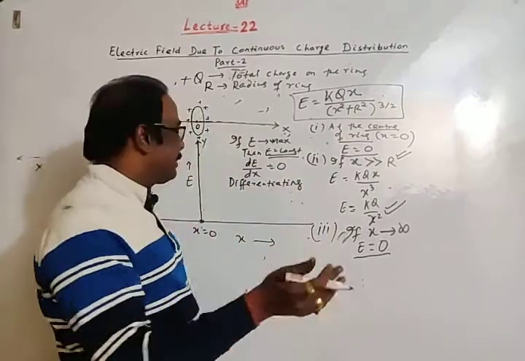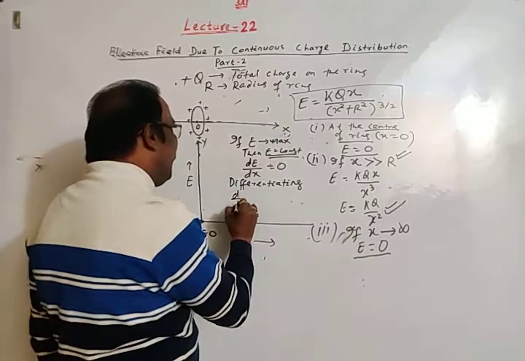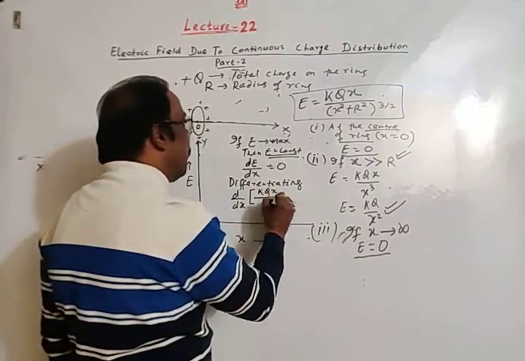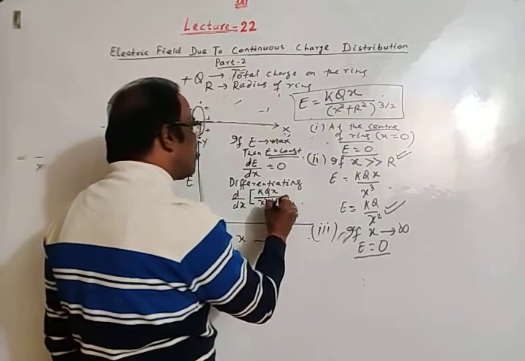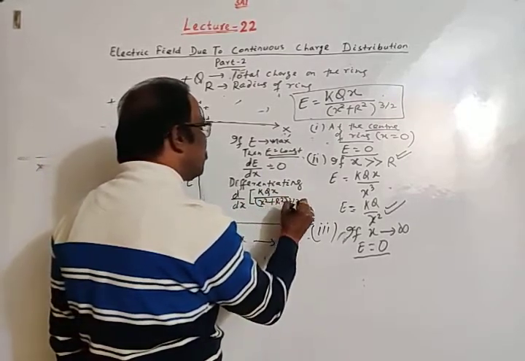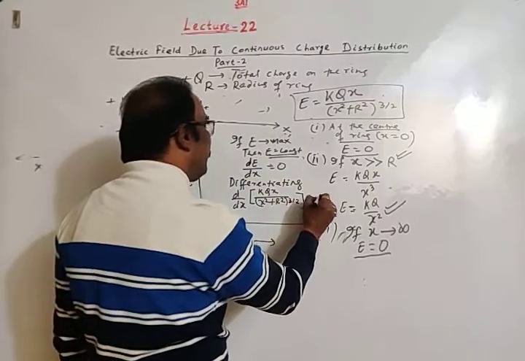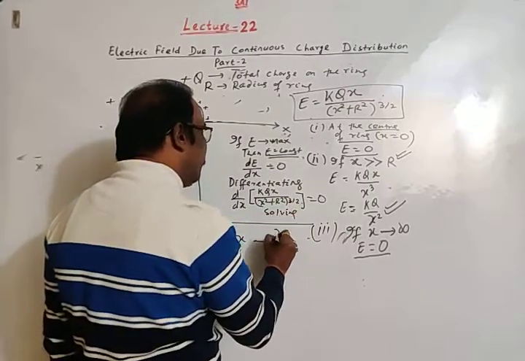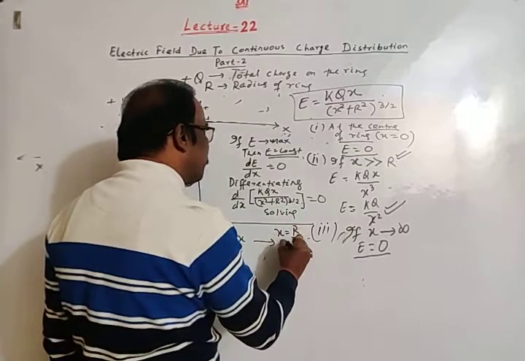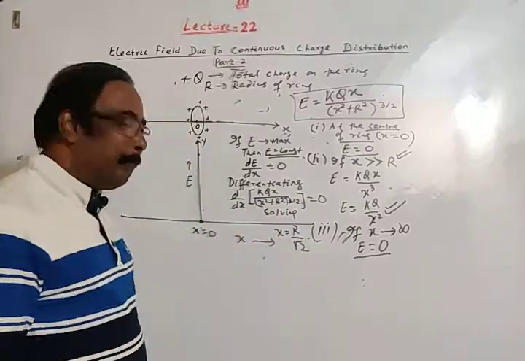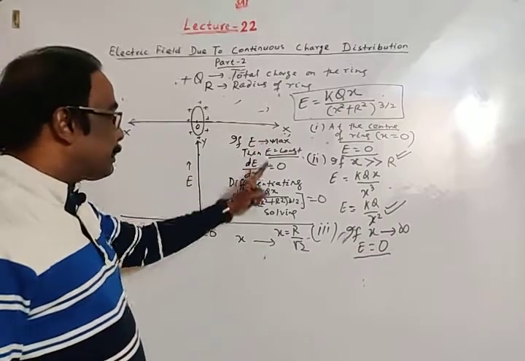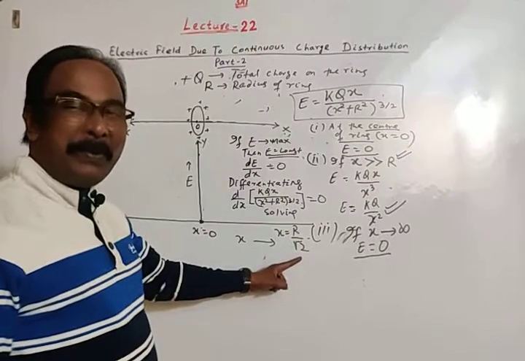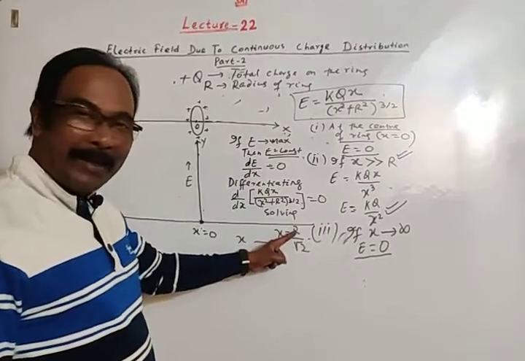Then putting here value of electric field, you can differentiate. So d by dx of kqx divided by (x square plus r square) whole to the power 3 by 2, equate it with 0. Then solving, we will get x is equal to r by root 2. Means electric field is maximum when value of x is 1 by root 2 times the radius of the ring.